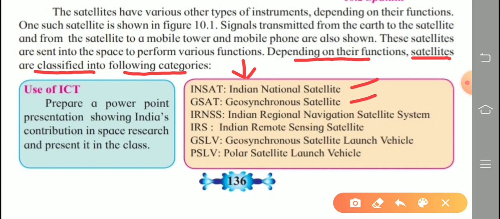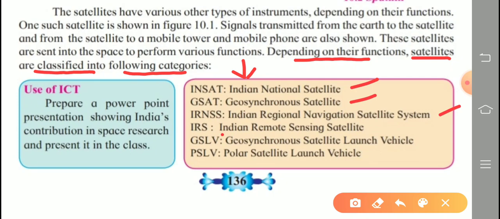Second one, GSAT. G means geosynchronous, SAT means satellite. IRNSS: I means Indian, R means regional, N means navigation, S means satellite, last S means system. This is the third one.